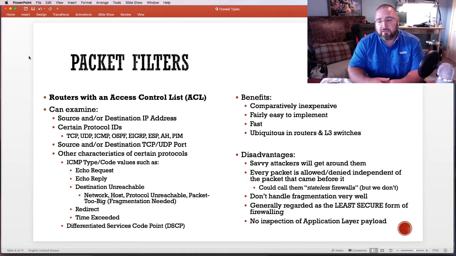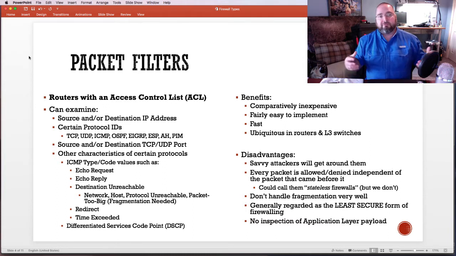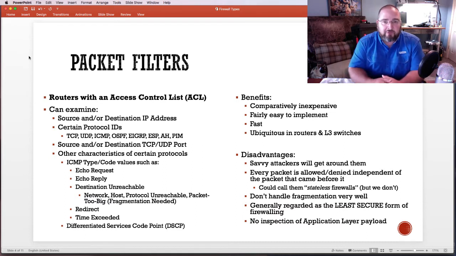If you have a router or a layer 3 switch, the likelihood of it not having ACL capabilities built into it is pretty small. So we see this kind of functionality in huge numbers of devices, from wireless access points to layer 3 switches to regular good old-fashioned routers, and so on. So it's very, very common, been around forever, very well understood.